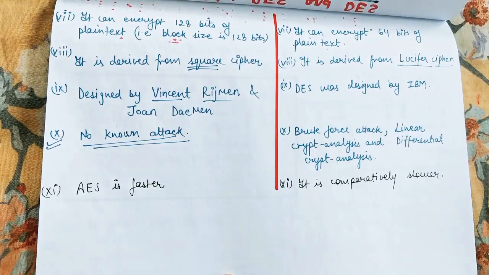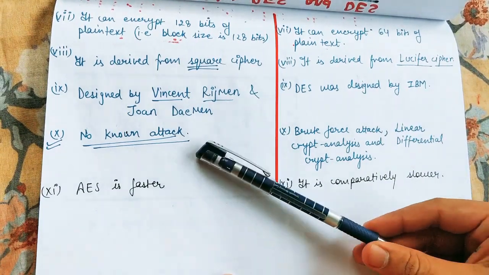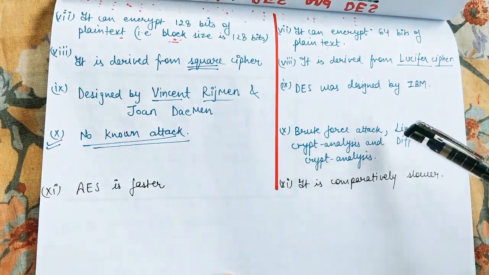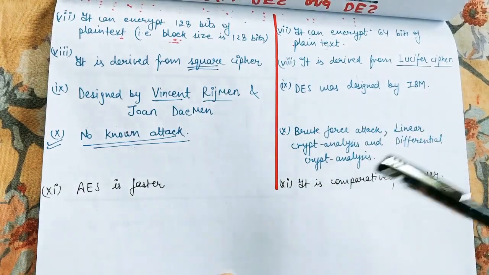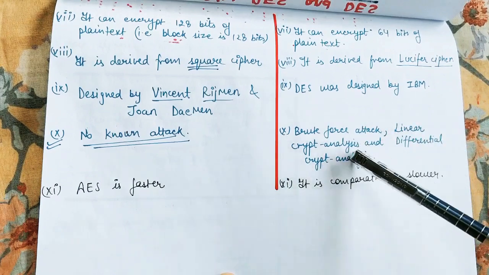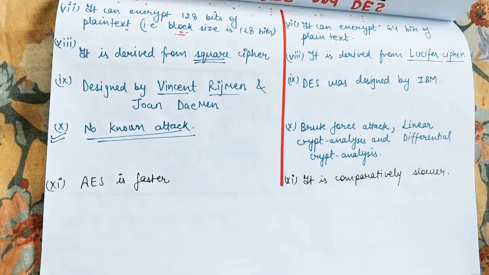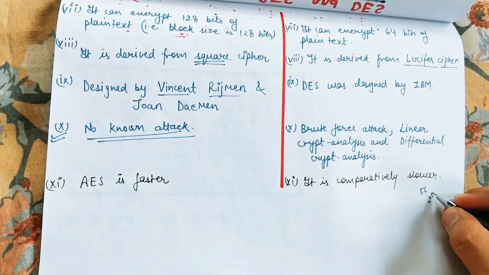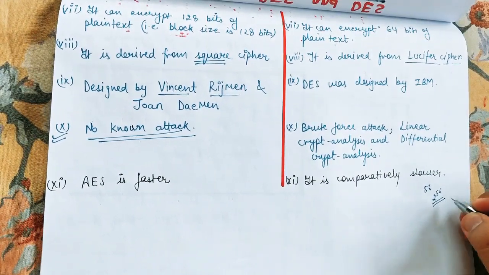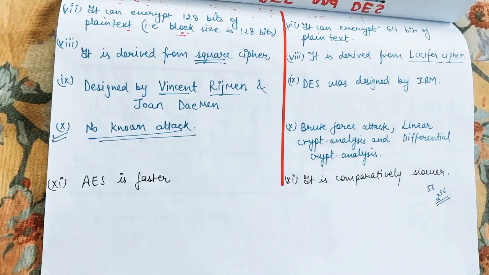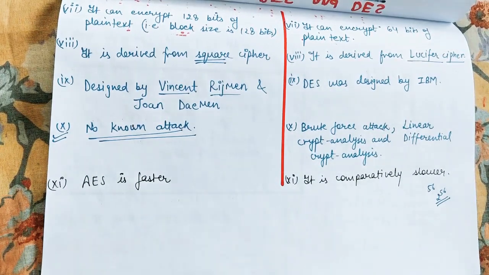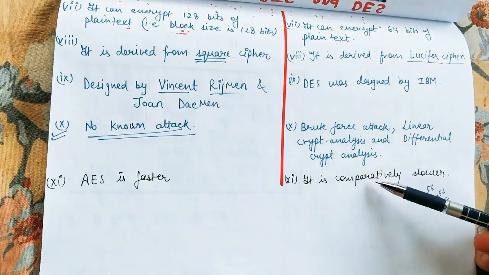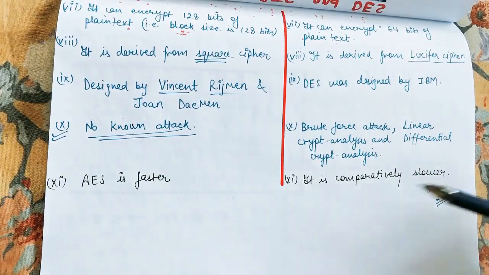Till date, no known attacks have been detected on AES, whereas for DES we have various attacks like brute force attack, linear cryptanalysis, or differential cryptanalysis. When we talk of brute force attack, suppose we have a 56 bit key, we'll have to check 2 to the power 56 combinations in order to guess that key, trying each and every combination. This is what we call the brute force attack. And DES is comparatively slower as compared to AES, and AES is much faster.